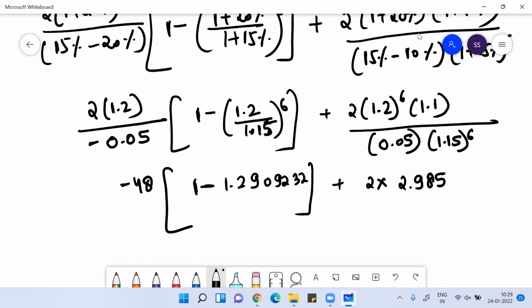So you can solve this. 2 into 1.2 to the power 6 into 1.1, divided by 0.05, divided by 1.15 to the power 6.